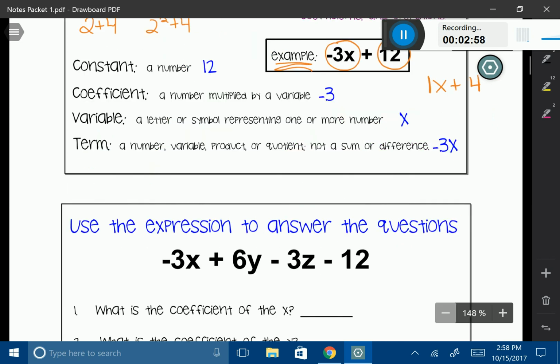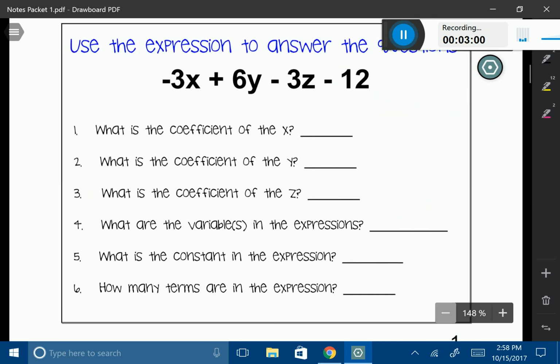Okay, let's go ahead and look at this. It says use the expression to answer the questions. Here's my expression. It's a pretty big expression. And before I begin and answer my questions, what I want to do is draw little lines. I want to draw a line right after each variable. Okay, that kind of separates things and you'll see why.